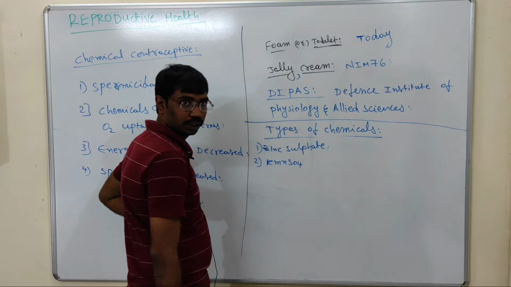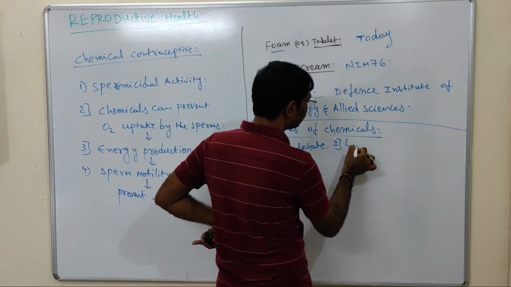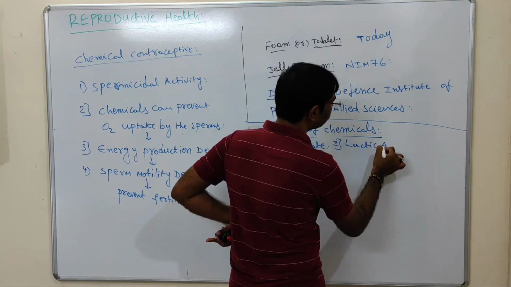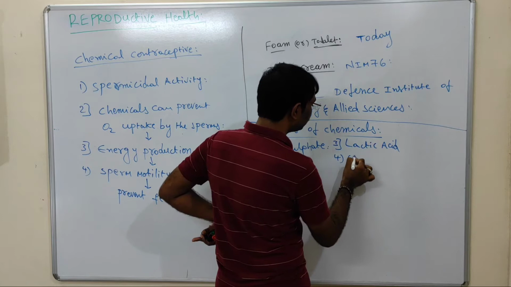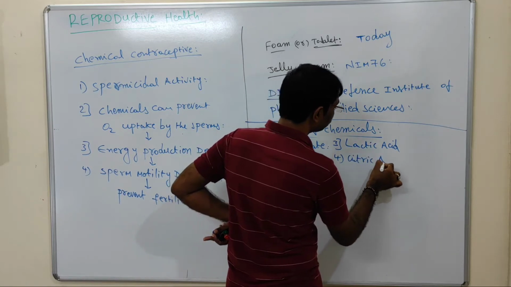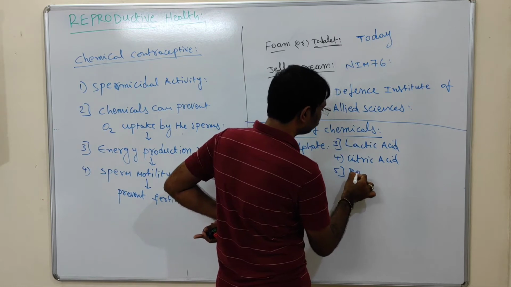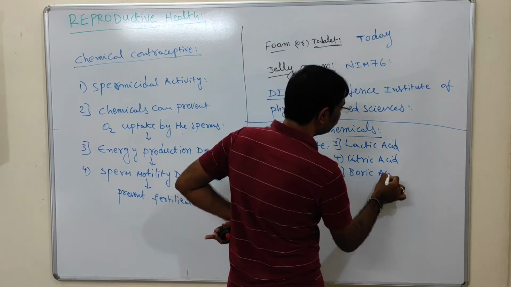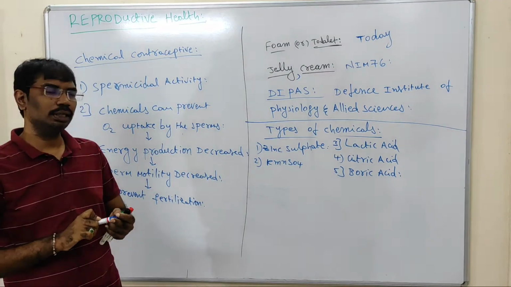KMnO4 can also be used, and some acids like lactic acid, citric acid, and boric acid. So these can also be used as contraceptive chemicals.